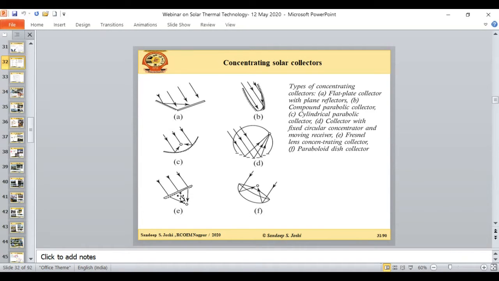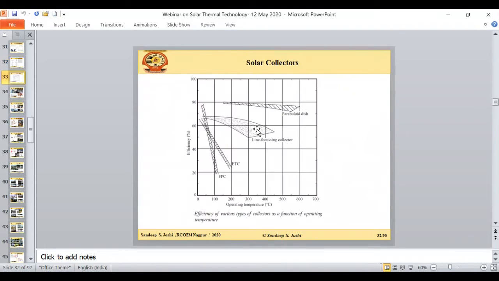In principle, all these collectors receive the beam radiation, and it is reflected by the reflecting surface. Like this, it is reflected by the reflecting surface of the CPC collector. In the case of the parabolic trough collector, the beam radiations fall directly on the receiver, and some of the radiation falls on the reflecting surface and is reflected to the focal point. So everywhere, according to the concentration ratio of the collector, we get different energy. All these collectors are utilized for a variety of applications.